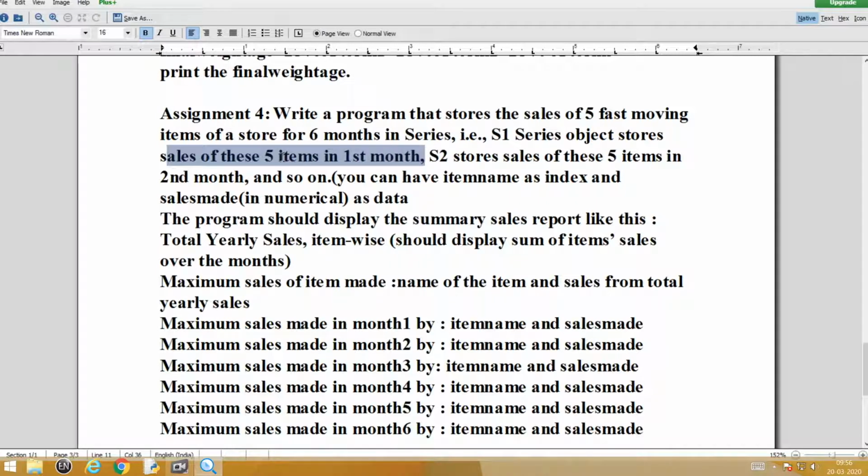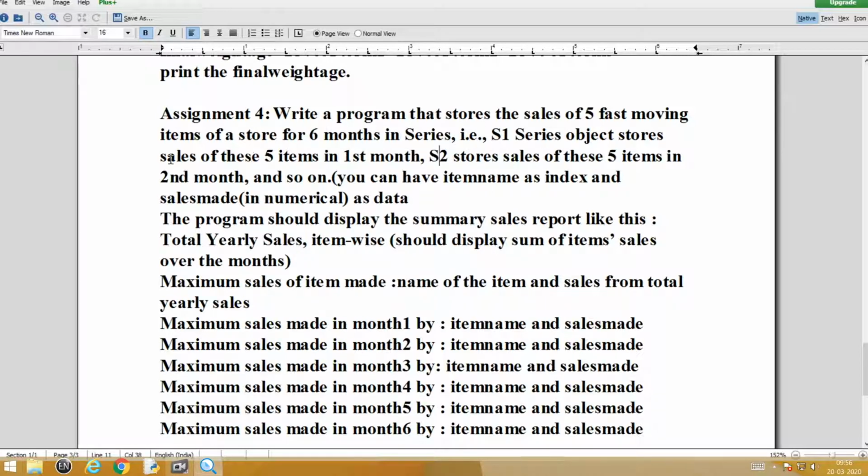So, item can be given as your index very clearly. See, item name as index I have given here again, and the first series which you create should be the sales made by the 5 items in the first month. So, sales will be your data. Like that, you have to create 6 different objects. See, read it. I hope you are able to understand.